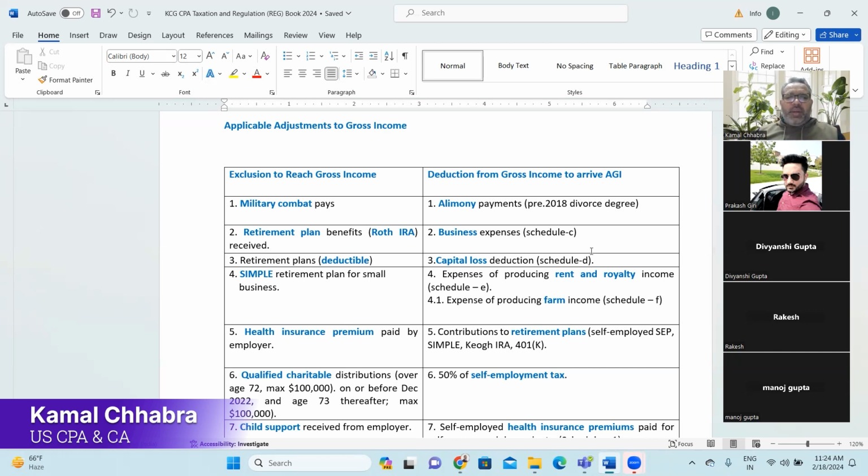Second is retirement plan benefit, Roth IRA received. I think, have we gone through the IRA, individual retirement account, topic?